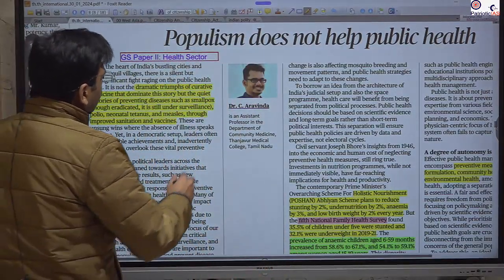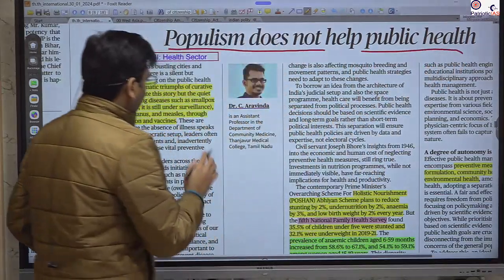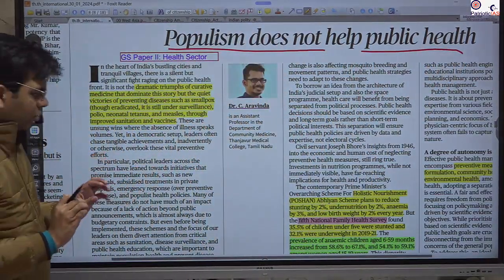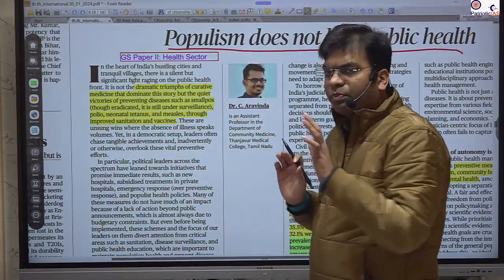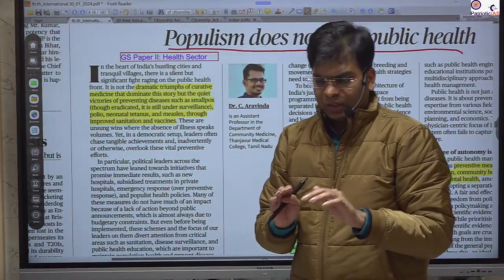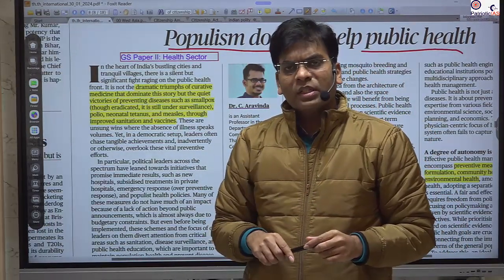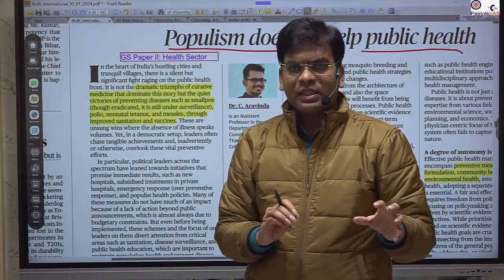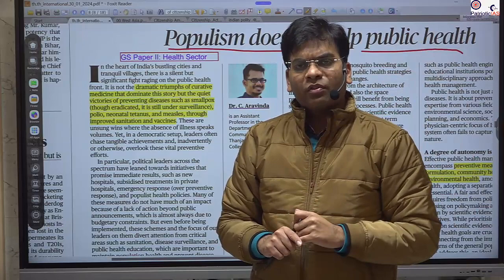The next important news is with respect to populism not helping public health. It is talking about how, due to political pressure, politicians are not able to prefer investment that gives a long-term result. For example, vaccination or sanitation do not have an immediate result. They will give results after 5 years, 10 years.